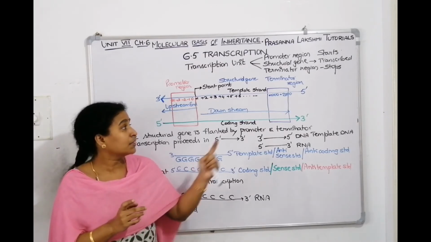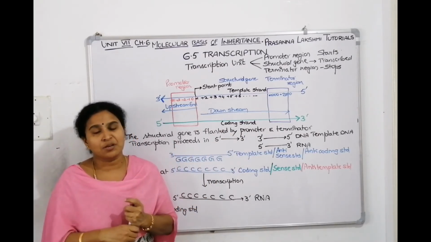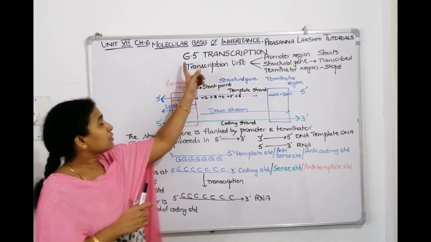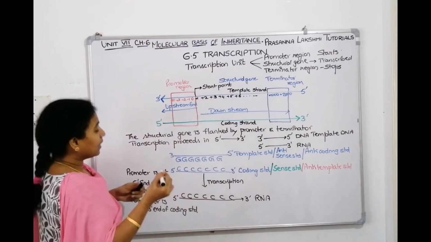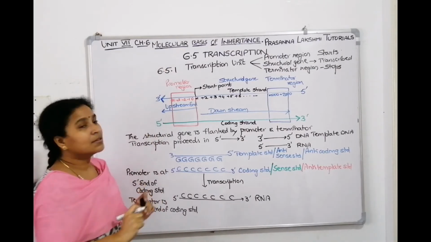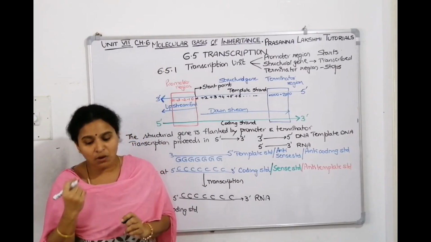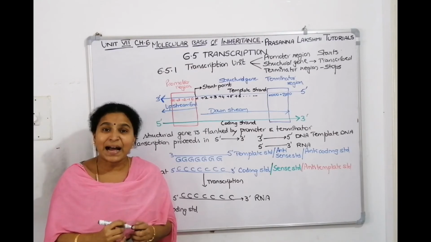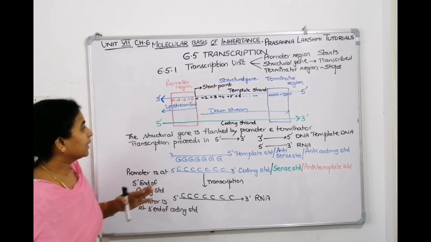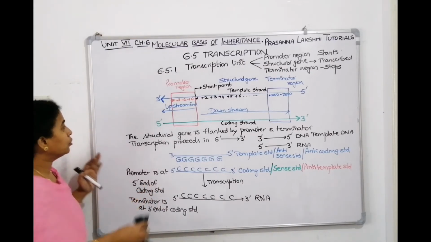So where is terminator? Terminator is at the downstream end, promoter is at the upstream end. Understood? So understood this concept. So what we have done, we started 6.5 transcription. We have done 6.5.1, the transcription unit also. Then the next concept is transcription unit and a gene. That also we'll see. If you want to take a screenshot, yeah, you can take it. Right? So I can erase this. We'll go into the next topic, 6.5.2 now.